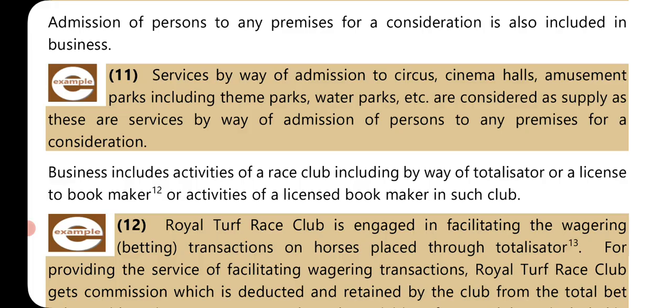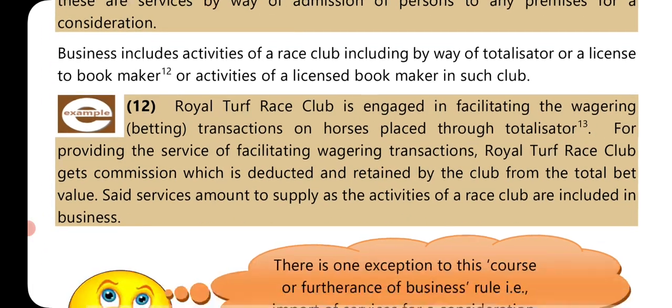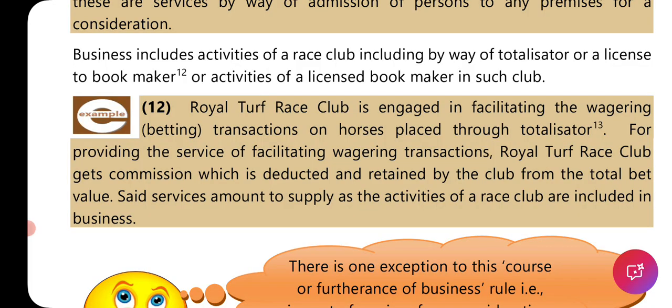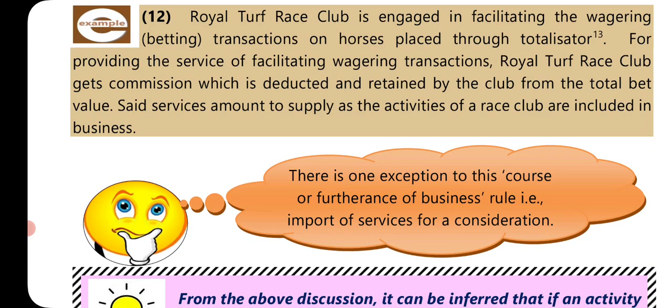Business includes activities of a race club, including by way of totalisator or a license to a bookmaker, or activities of a licensed bookmaker in such club. Royal Turf Race Club is engaged in facilitating the wagering, that is betting, transaction on horses placed through totalisator. For providing the service of facilitating wagering transactions, Royal Turf Race Club gets a commission, which is deducted and retained by the club from the total bet value. Said services amount to supply as the activities of a race club are included in business.